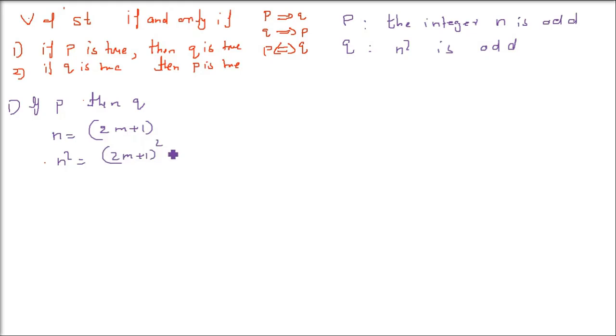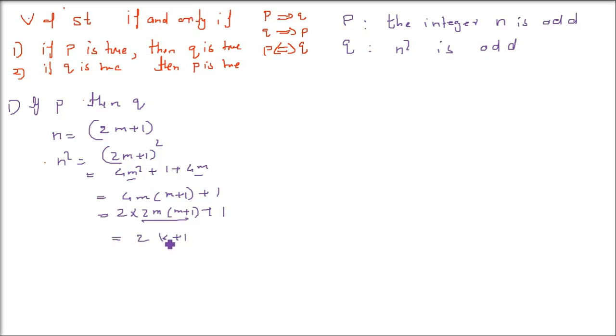Let us square it. It will be (2m plus 1) whole square, which is a square plus b square plus 2ab: 4m square plus 1 plus 4m. Now you can take 4m common, so you can write it as 2 into (2m square plus 2m) plus 1. Take this as k, so 2k plus 1. So now this is again odd.